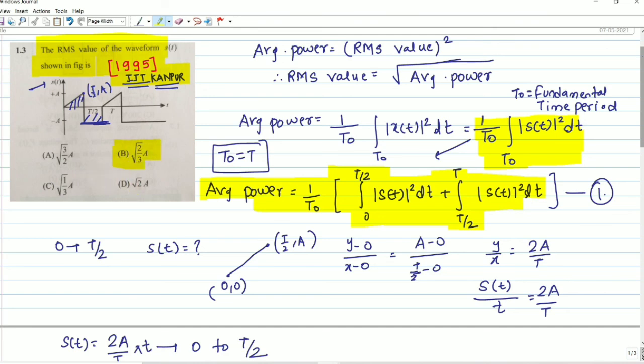Option B is the correct answer. All of you have understood how I solved this question. If you have any doubt, let me know in the comment section. I will end this lecture here.